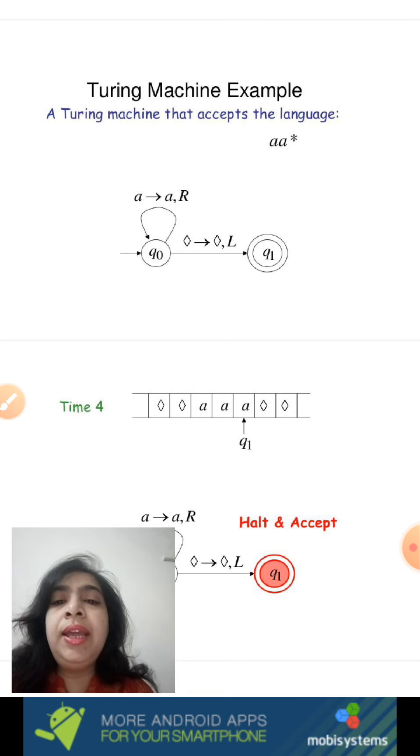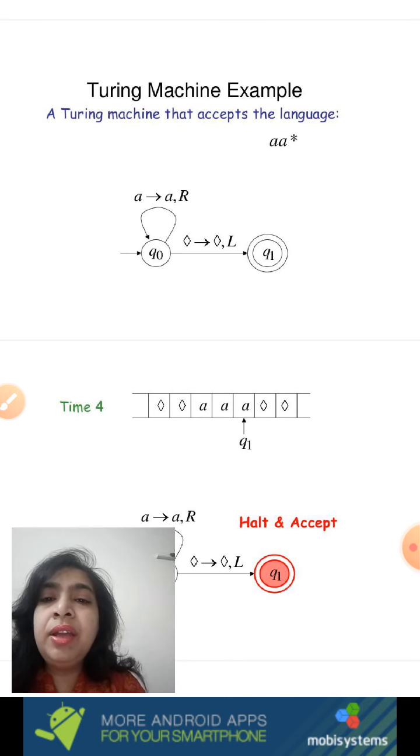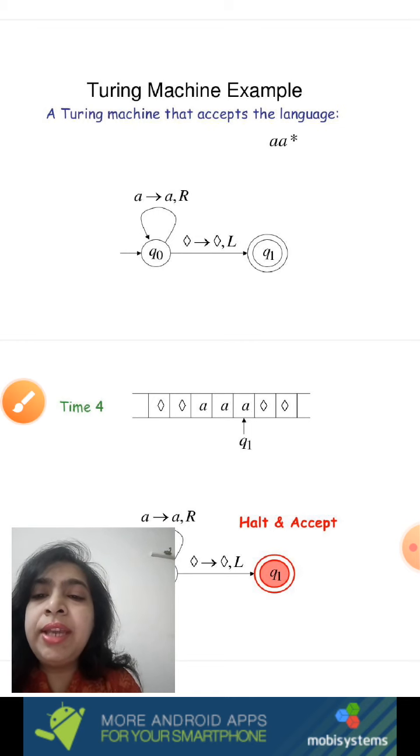If you have all A's, then the string should be accepted. So what's the strategy? Start reading from the leftmost end, go on reading the A's, and keep on moving ahead. If you keep on moving towards right, how will the transition look? Read A, replace A with A, and move in the right direction.